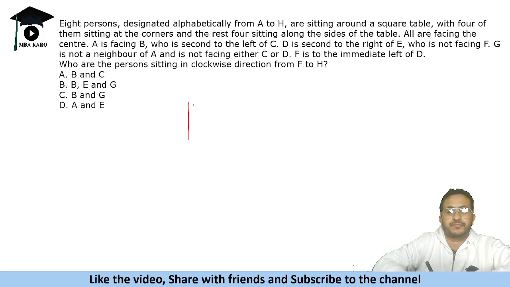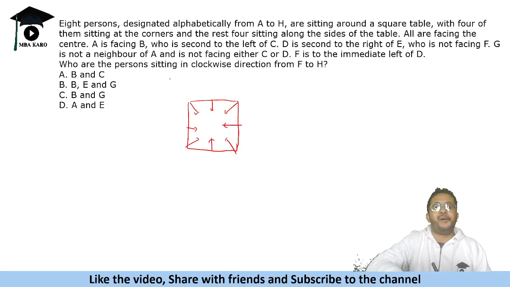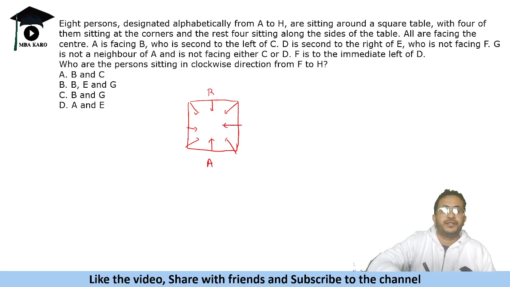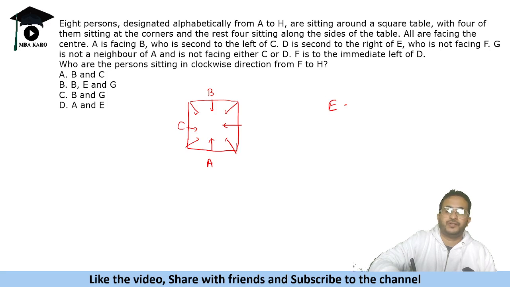All right, so 4 are sitting at the corners, 4 at the centers. A is facing B, and B is second to the left of C. So if we take that, C should be here. D is second to the right of E, who is not facing F. So D is second to the right of E, and E is not facing F.